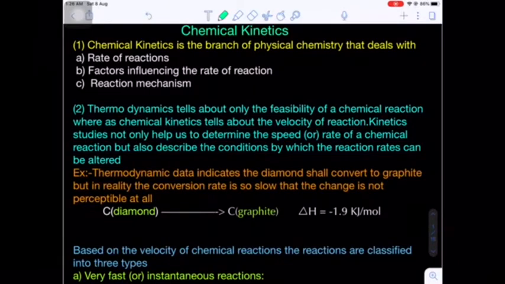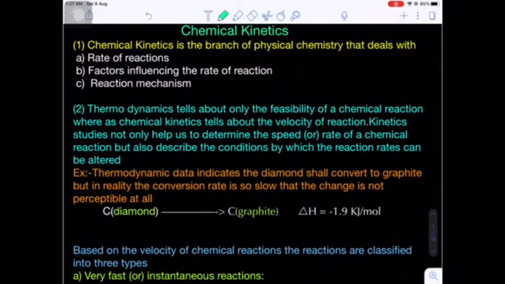Okay, now what is the definition of chemical kinetics? Chemical kinetics is a branch of physical chemistry that deals with the rate of reactions, the factors affecting the rate of reactions, and the reaction mechanism. In physical chemistry there are other important chapters like thermodynamics and chemical equilibrium. But in this chapter we deal with the rate of reactions, the factors that affect the rate of a chemical reaction, and the mechanism of a reaction.